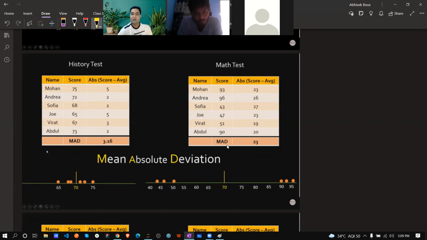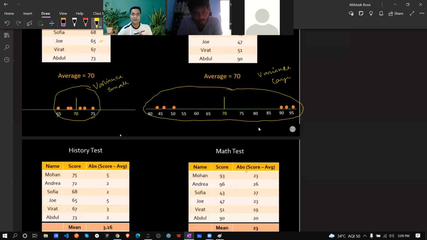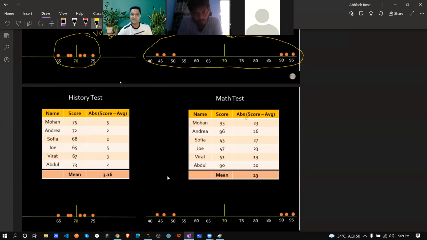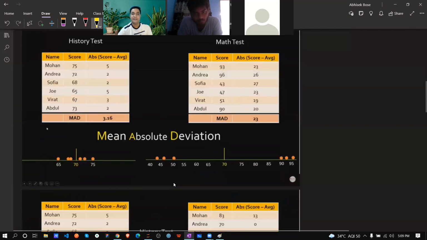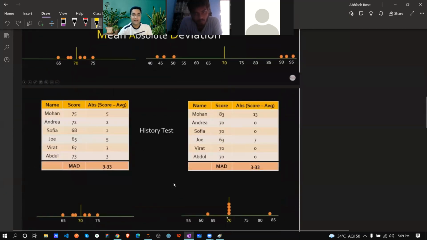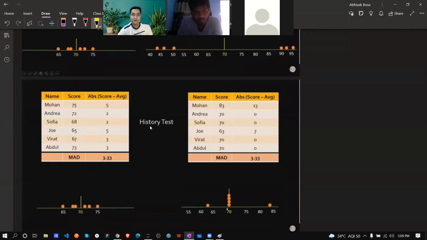This is called mean absolute deviation, because the first thing we calculated was the normal mean, and when we transform it like this, it is called mean absolute deviation. Now think about two sets, term 1 and term 2. Both are history tests.